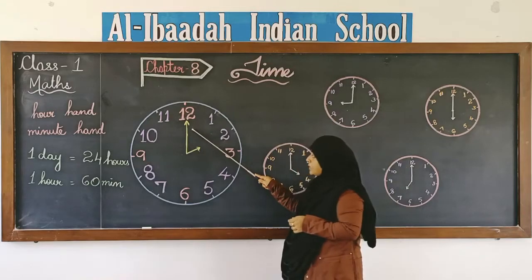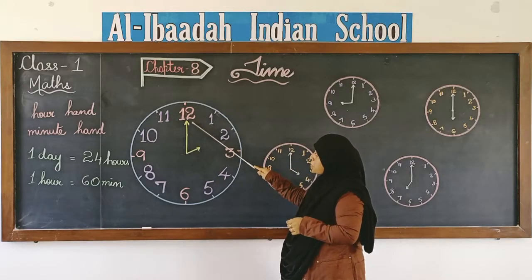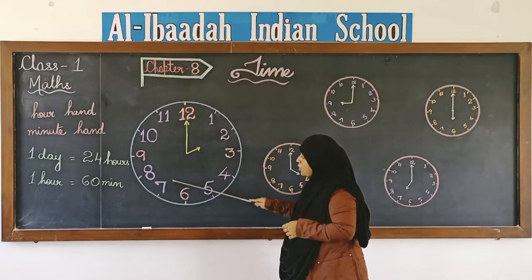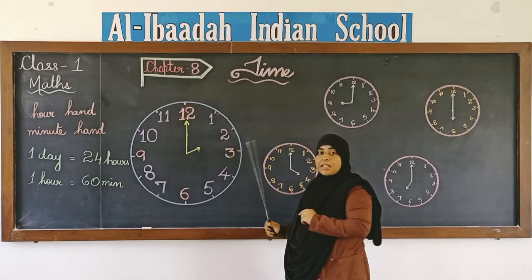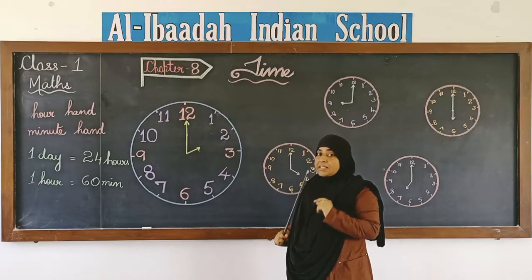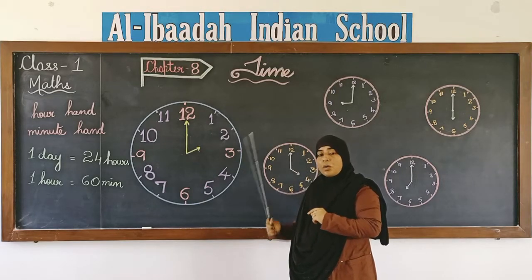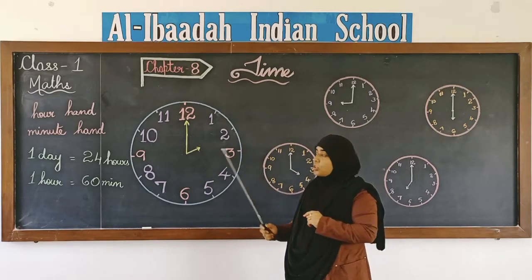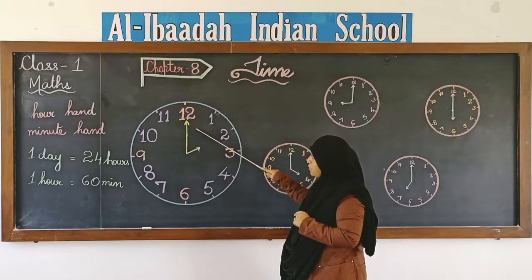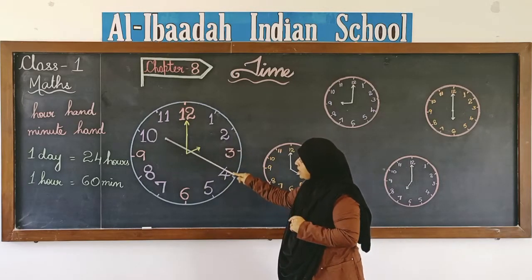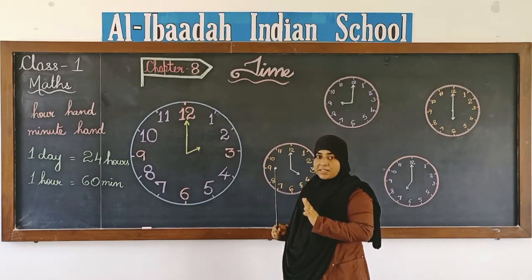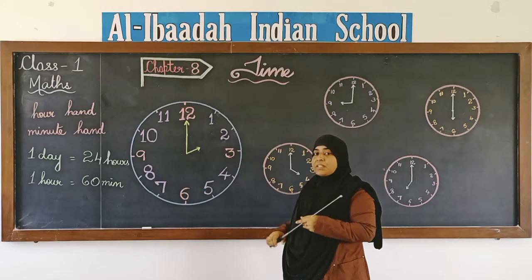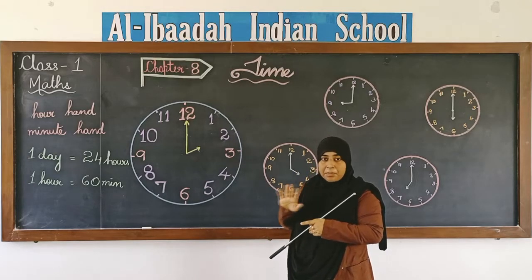Now, when the minute hand starts from 12 and goes round the clock, that is when it takes one round, it completes 60 minutes. 60 minutes means 1 hour will pass. Understood? From 12, when the minute hand moves round the clock and comes back again to 12, it means 60 minutes have passed. So 60 minutes means 1 hour has passed.